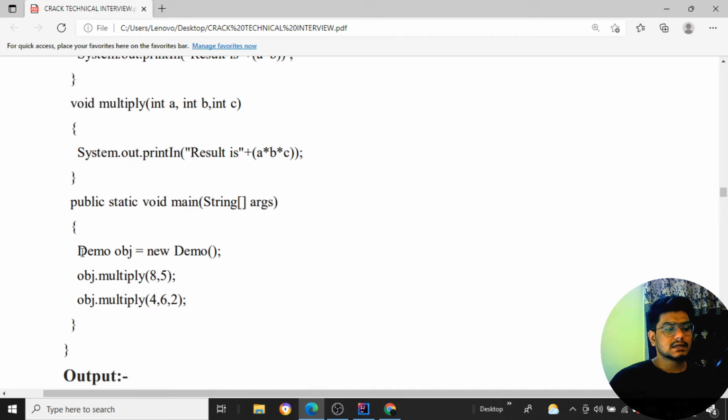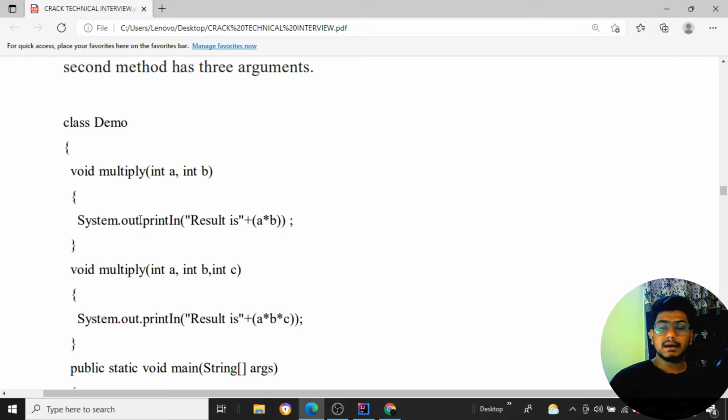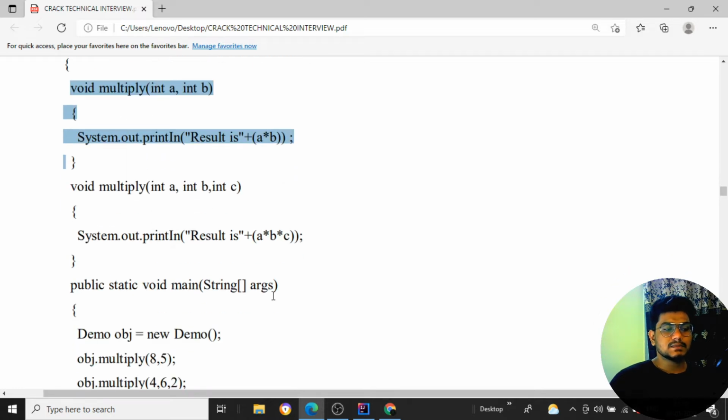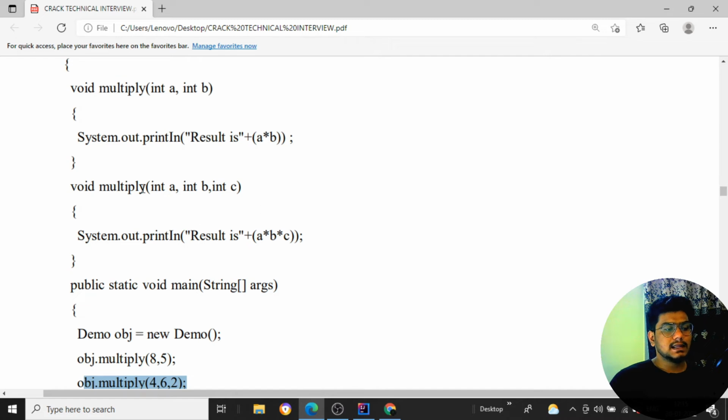When I create an object and call obj1 dot multiply 8 comma 5, providing two parameters, my program automatically understands that the method is overloaded and runs the one matching the exact parameters. When I pass two parameters, it runs this function. If I pass 3 parameters, this other method runs. This means the method is overloaded.